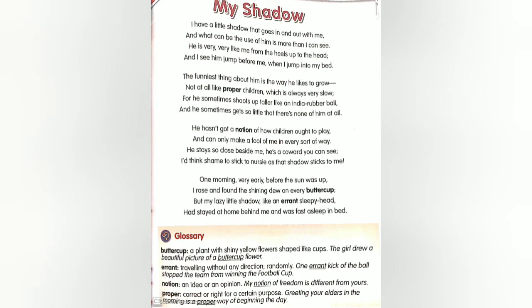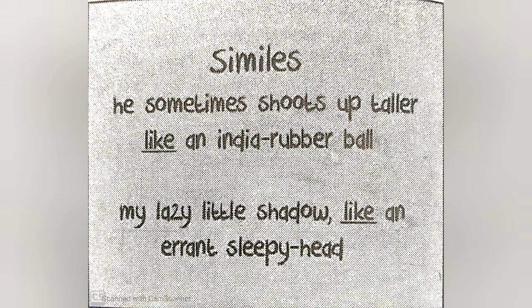The poet has used similes in both these lines to compare the shadow with a rubber ball and a lazy person. Similes are comparisons between two unlike things using the words like and as. The shadow grows bigger just like a rubber ball that bounces very high. It is also compared to a lazy person who does not want to get out of the bed.